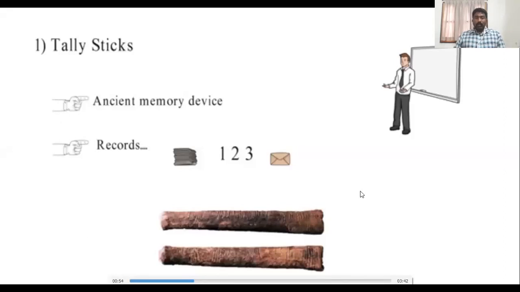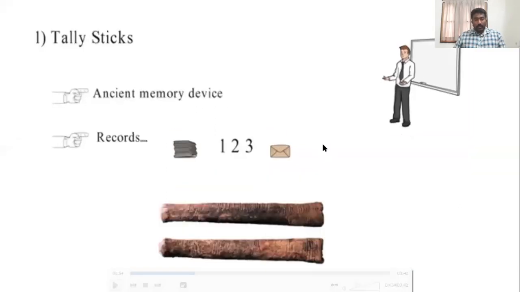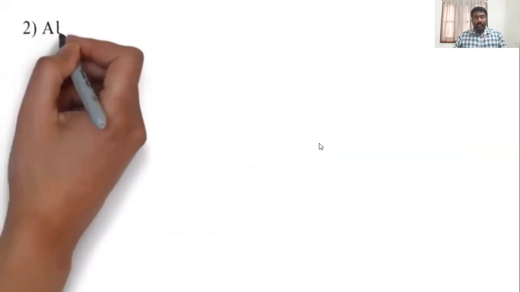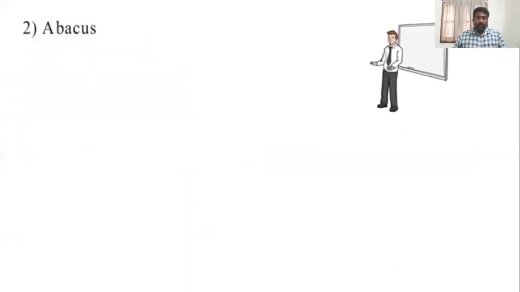So this is the picture of the tallies, which were used in the ancient calculation methods. And later on, after the tallies, we come across the next type of methodology, that is called the abacus. So what is the abacus?